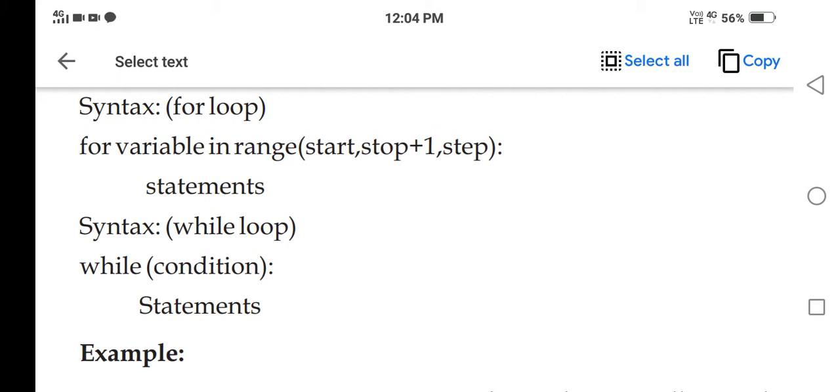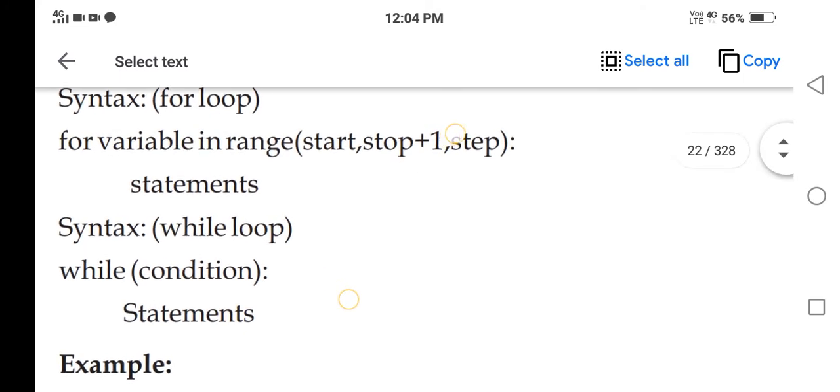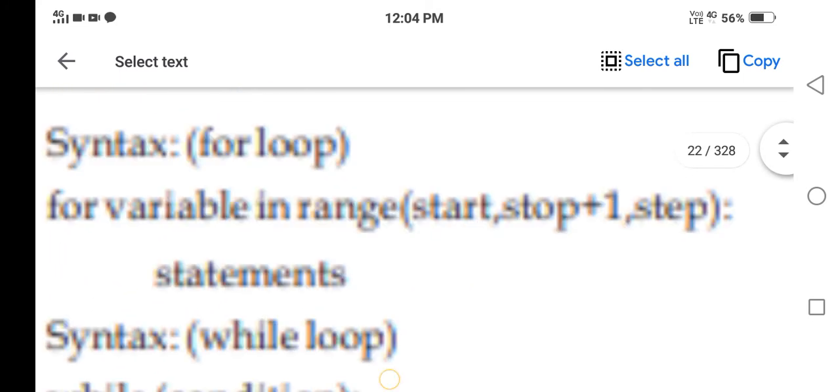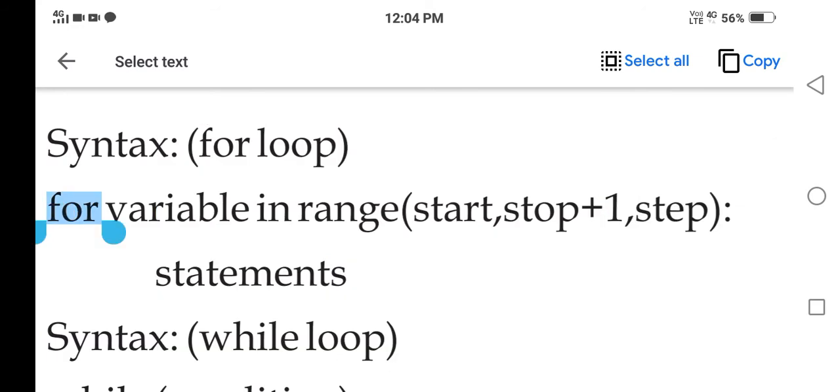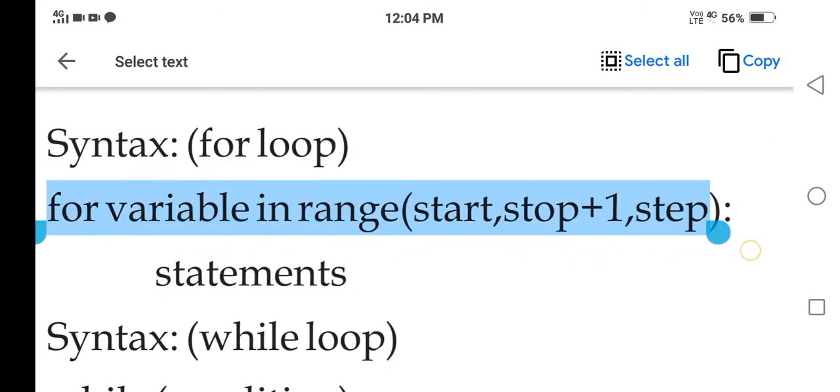So there is one counter variable for this which takes care, and the counter variable gets updated. There's a test condition. The test condition checks whether the counter variable satisfies the condition. If it is satisfied, then execution is done. So let's go on to both for and while one by one. For loop, you can see the syntax of using a for loop is this one.